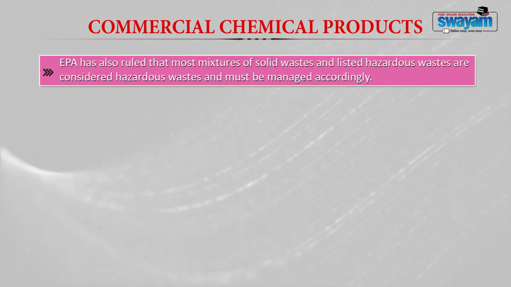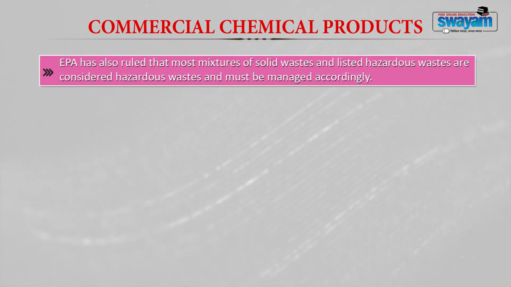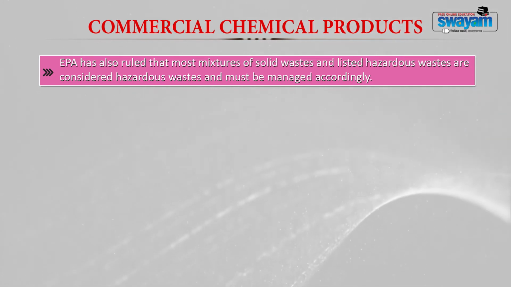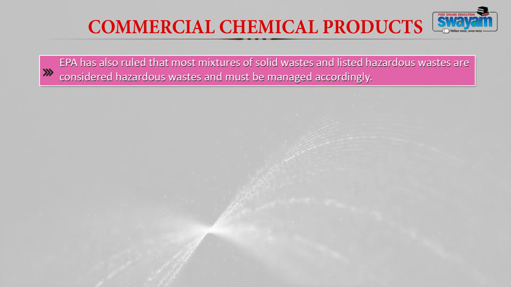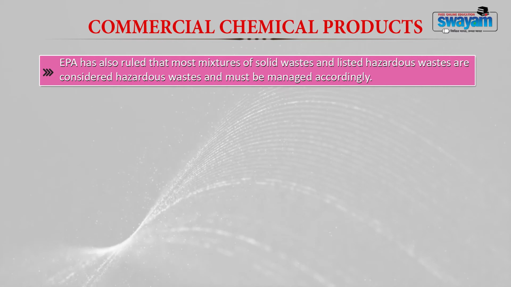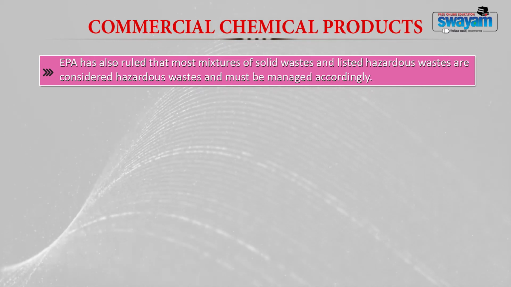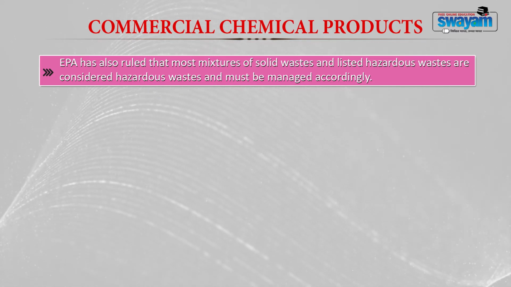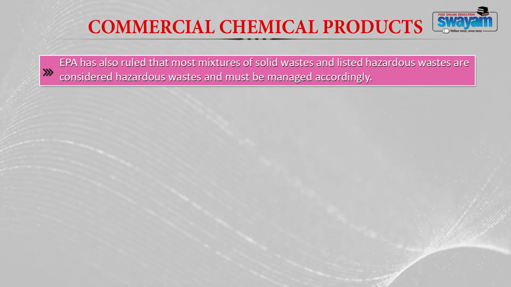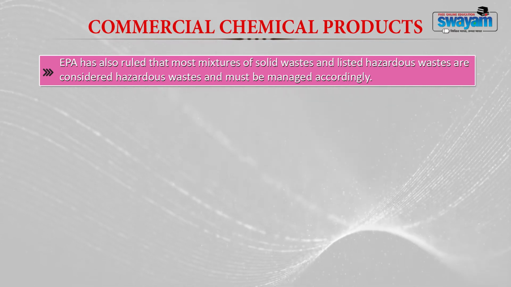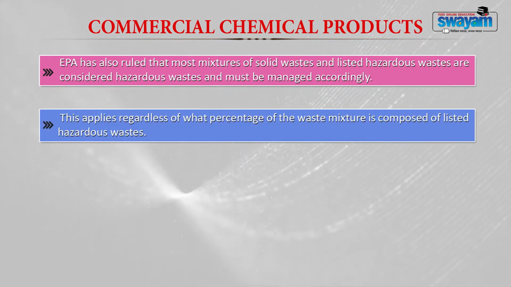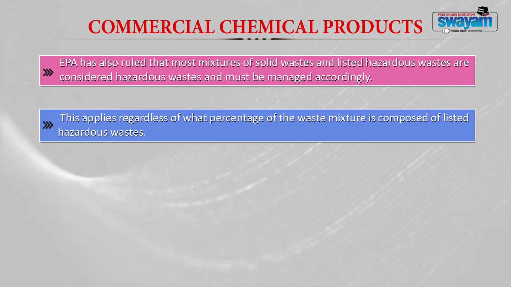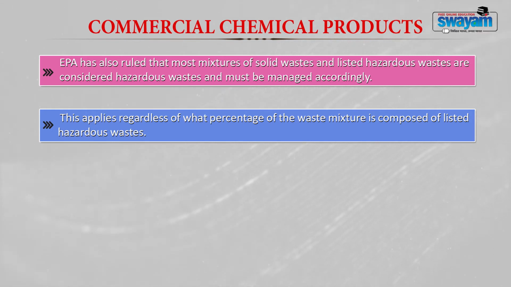Now EPA has also ruled that most mixtures of solid waste and the listed hazardous waste are considered hazardous and they also should be managed accordingly. What they mean to say is, there might be a solid waste, but it also contains certain listed hazardous waste. So when there is a mixture also, it has to be treated like a hazardous waste. Now this applies regardless of the percentage of the hazardous component in the waste mixture.